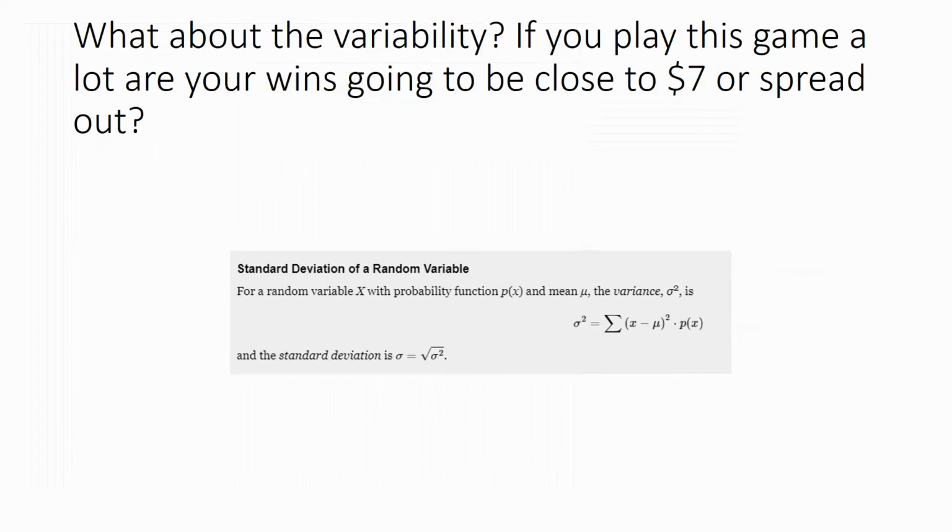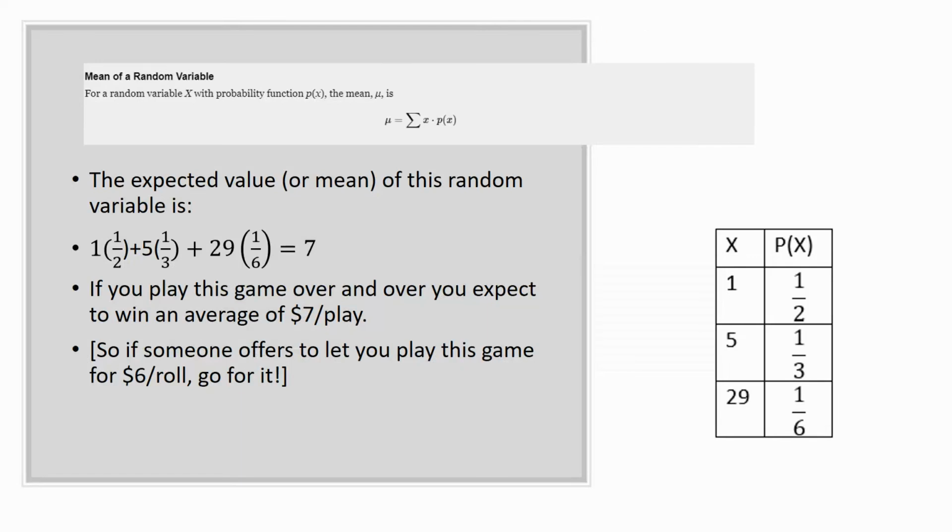Okay, but what about the variability? If you play this game a lot, are your winnings going to be all real close to $7 or spread out? Now you can probably guess they're not going to be all that close to $7, because you win 1, 5, or 29. So there's going to be some spread, but how much spread?